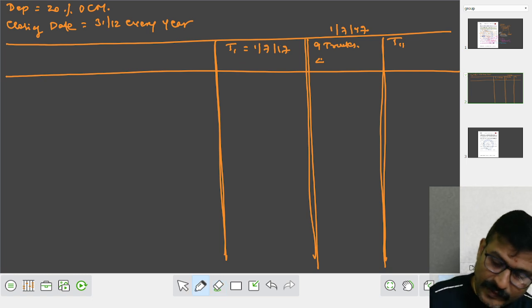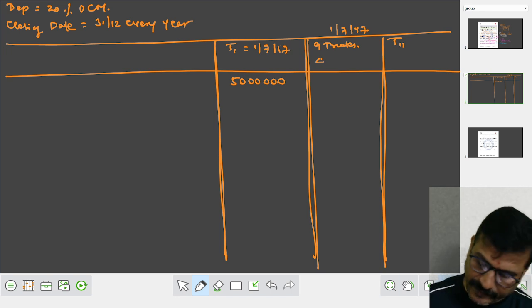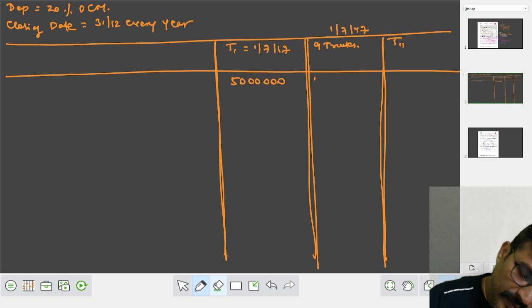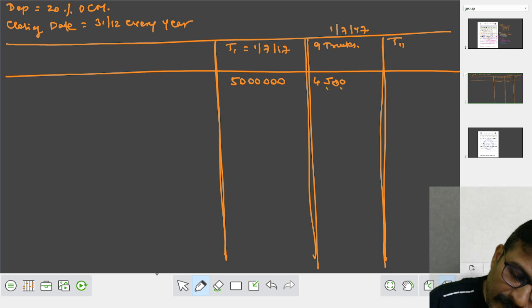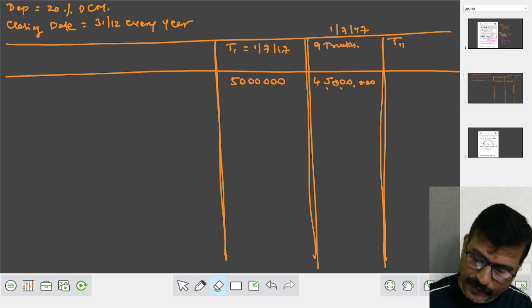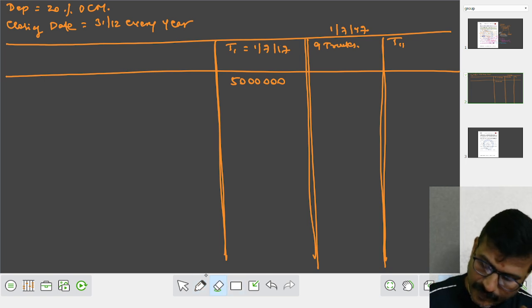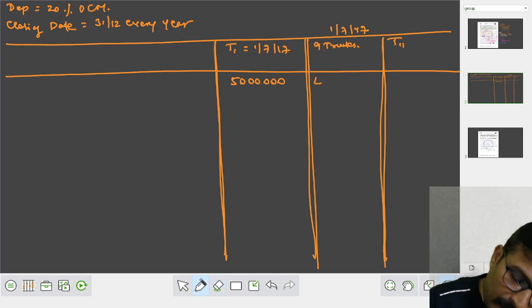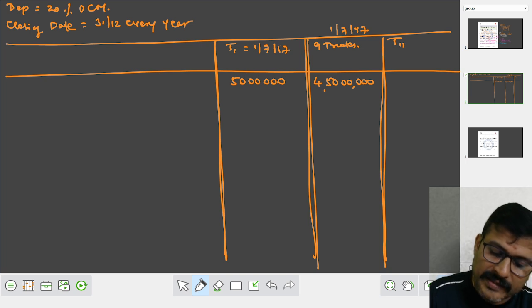I am supposed to mention this amount below here. 50 lakhs, here 9 trucks purchased on July 17 only. The amount comes to 4 crores 50 lakhs.